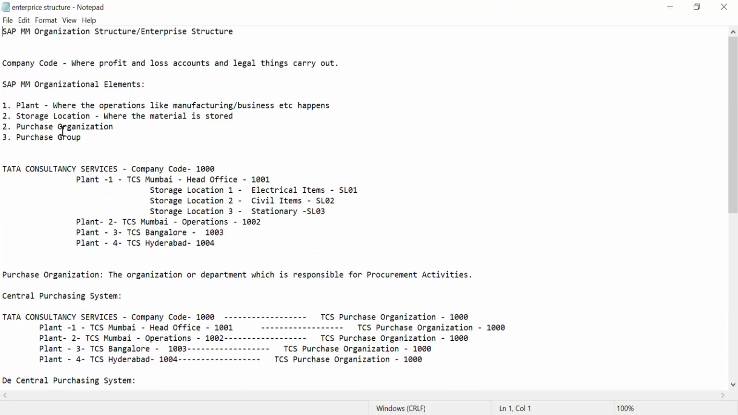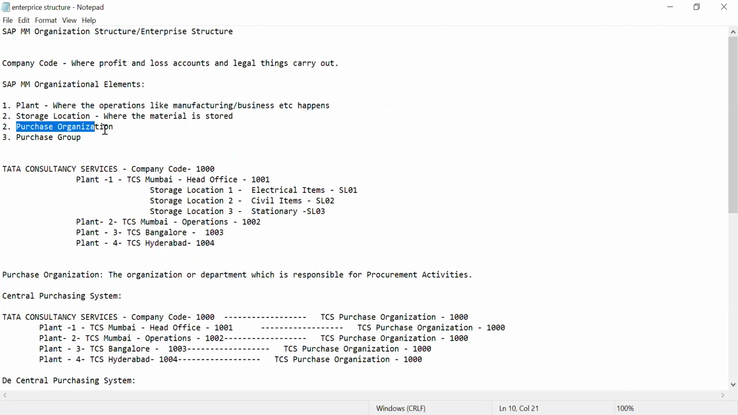Okay, here you can see the SAP organization structure, or enterprise structure we will call. Company code means where profit and loss accounts and legal things are carried out. SAP organization elements: the material management consultant will create a plant. What is a plant? Where operations like manufacturing, business, etc. take place. Whatever we are manufacturing, we store it in a storage location, where the material is stored.